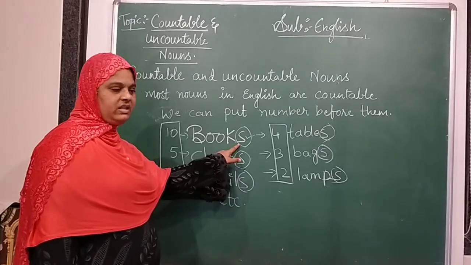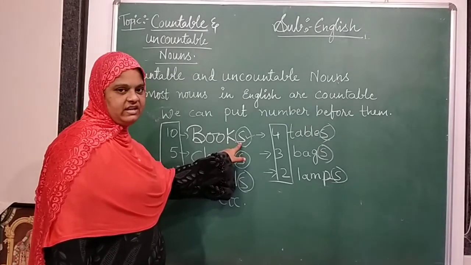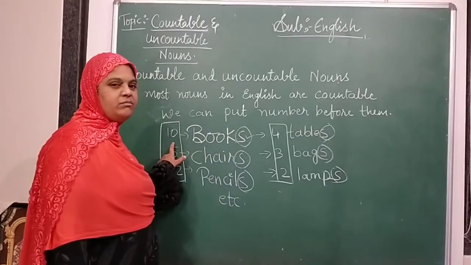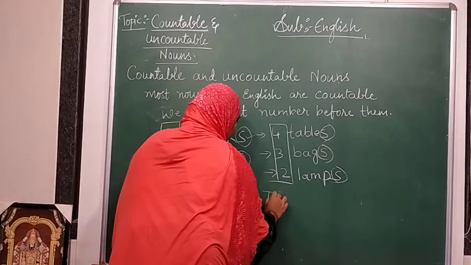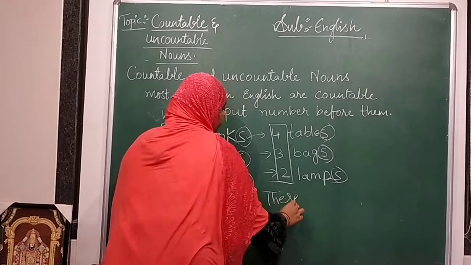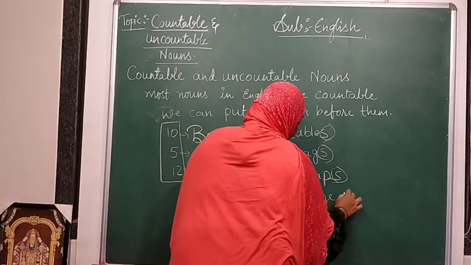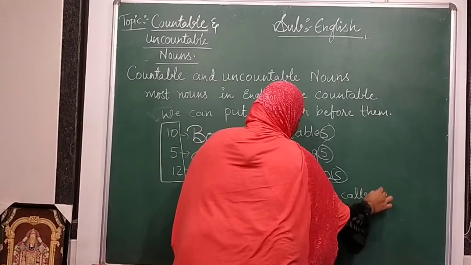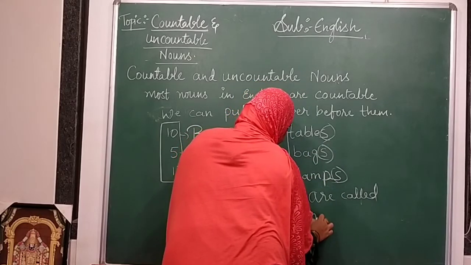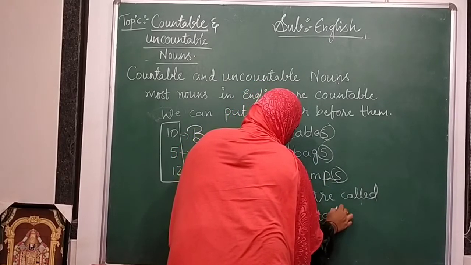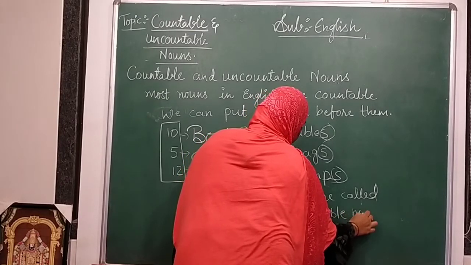Many are there, so you can write S here. And you can keep the numbers for countable. So these are called countable nouns.